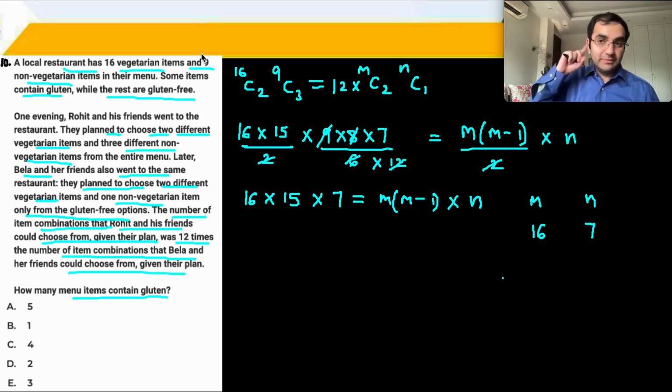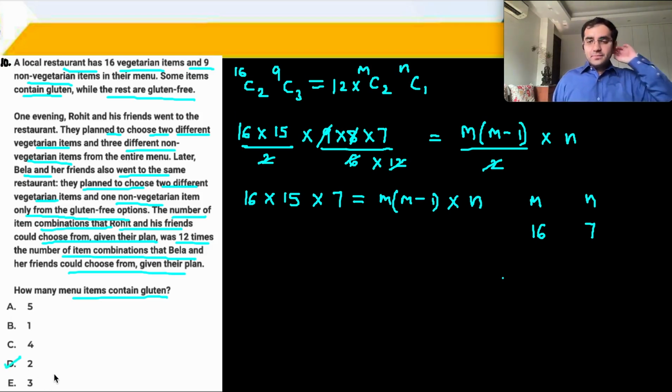M क्या था? Veg items gluten free. N क्या था? Non-veg items gluten free. तो total gluten free is 23 out of 25. 2 contain gluten. आंसर तो एक ही होगा ना. You cannot have multiple answer choices, and this is satisfying. There is no violation. Therefore 2 is the right answer.